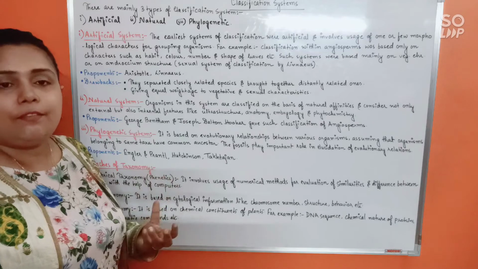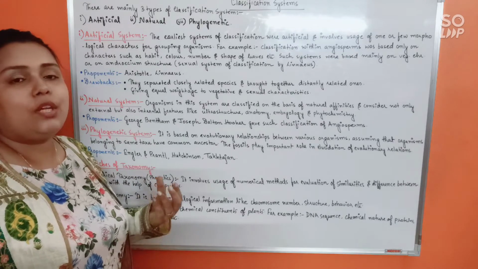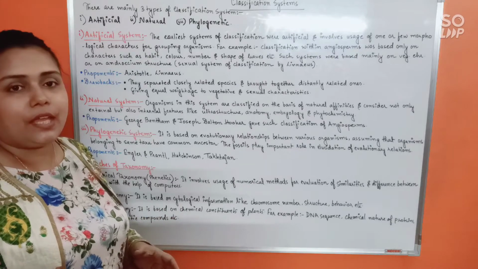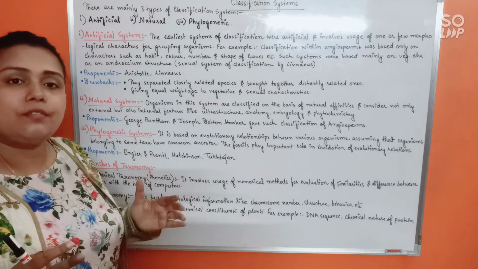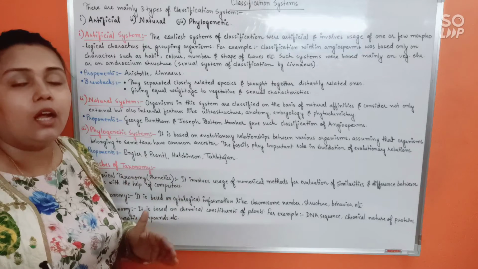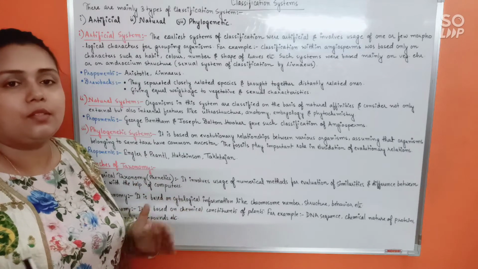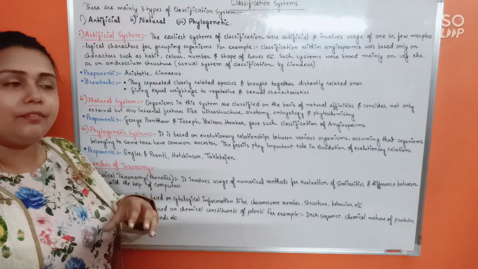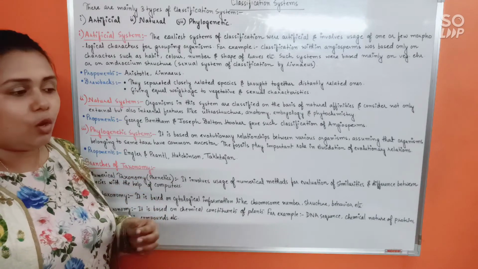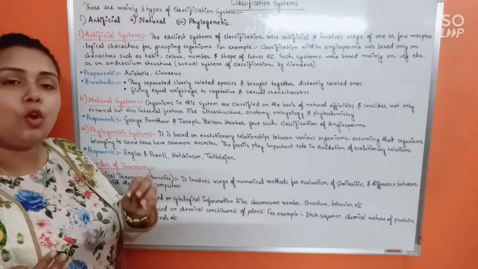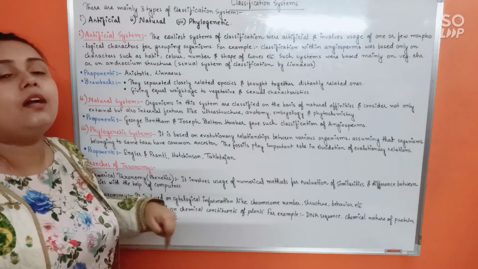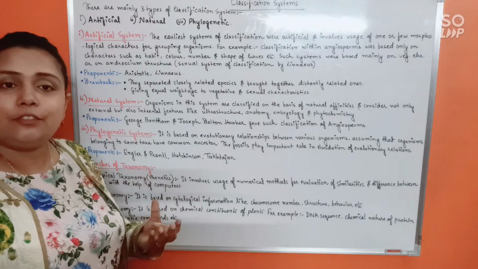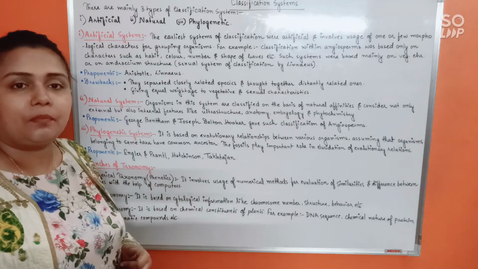Phylogeny, the term itself means study of evolutionary history of an organism. So under the phylogenetic system of classification, we only try to classify those organisms together who share a common ancestor. That means if organisms have a common ancestor, or they have all descended from a common organism, only then are they supposed to be kept together under a classification system.